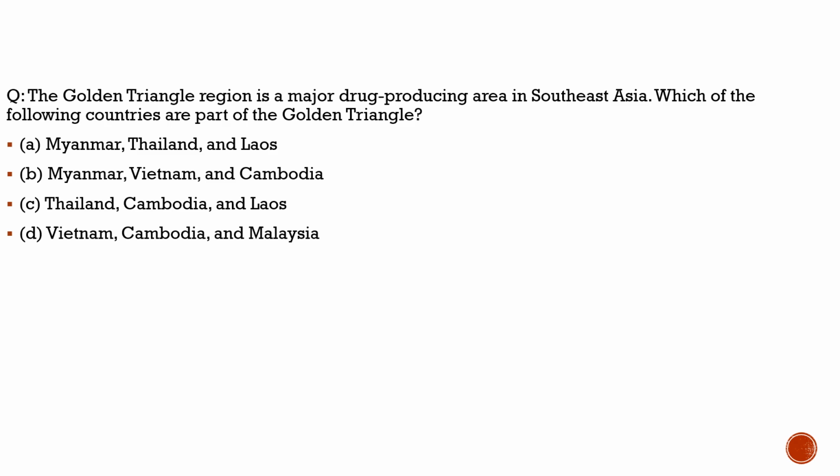Here the question is about the Golden Triangle region, a major drug-producing area in South Asia. So why have we brought this question? Because there was an article which is very relevant to it. It talked about how Indians are caught in the vortex of the Golden Triangle.